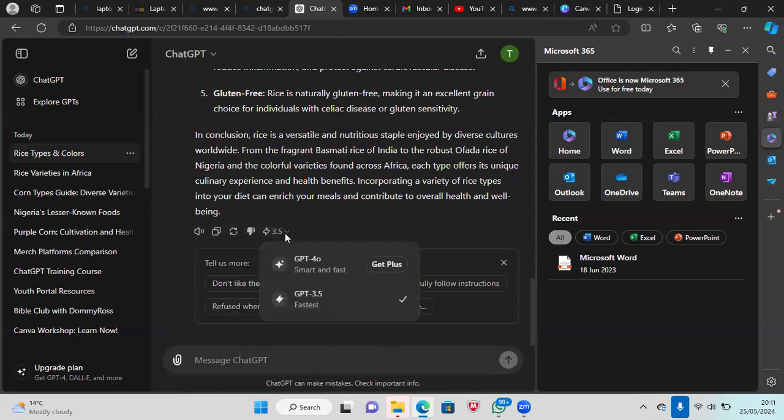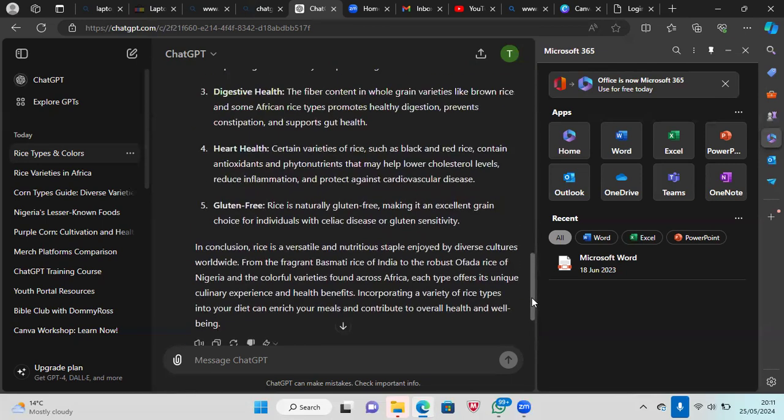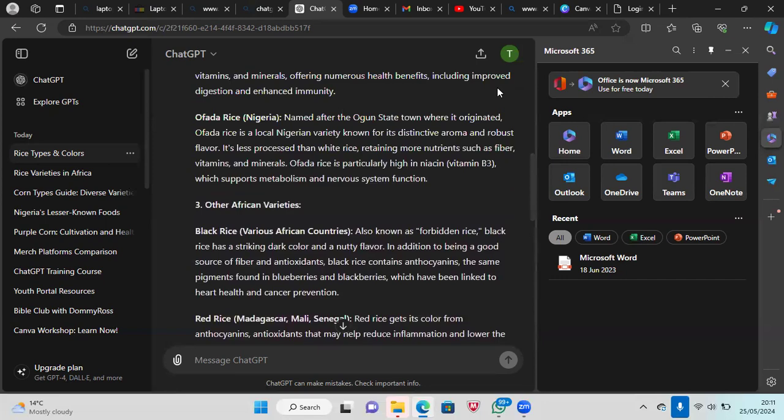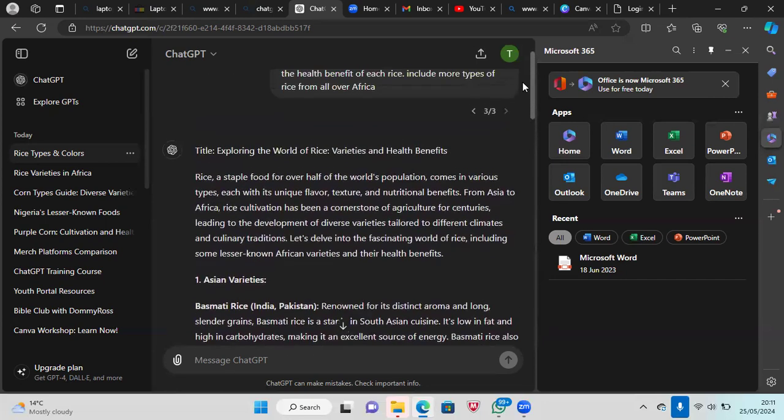There is ChatGPT 3.5 and 4.0. I mean, GPT-4o mini. Now that one is faster, but it gives you only a couple of generations. Once you generate some things, it will give you a couple of hours before you can actually generate another one, which is very interesting.